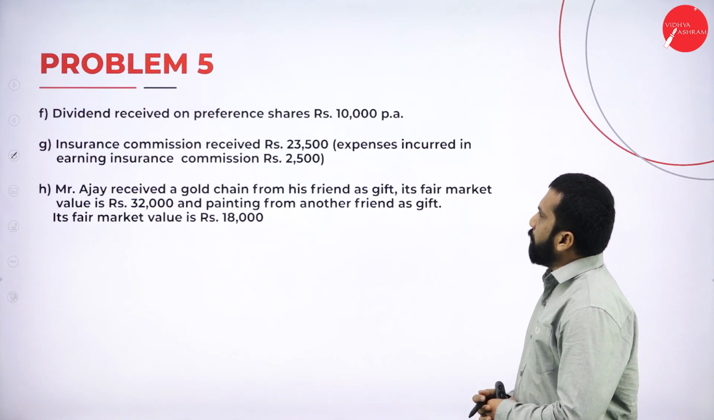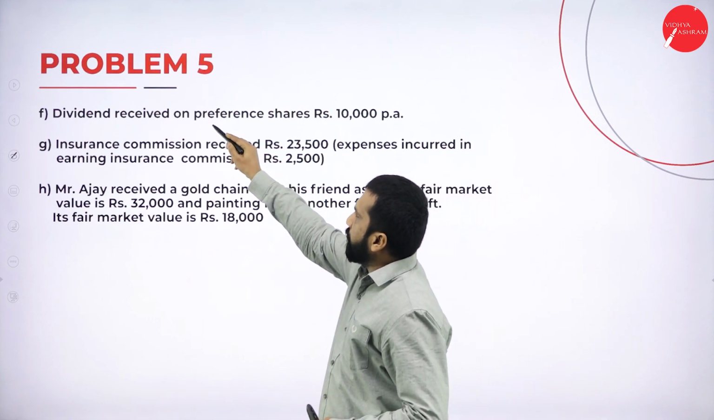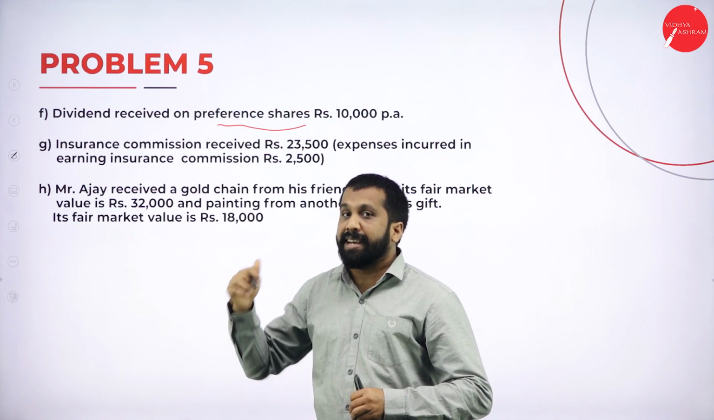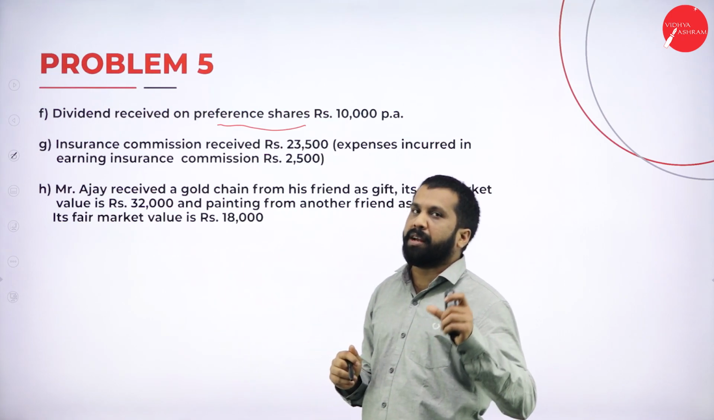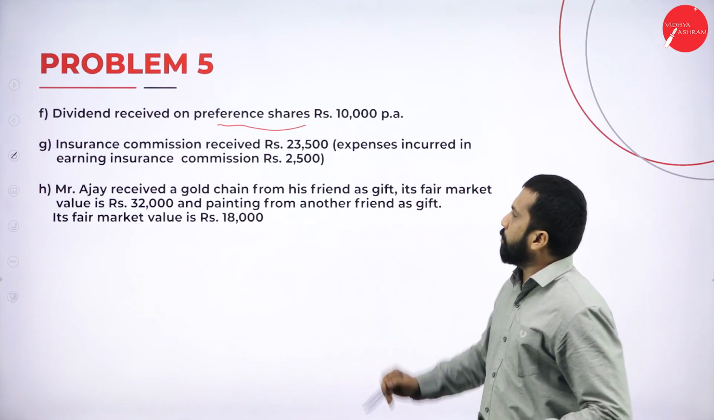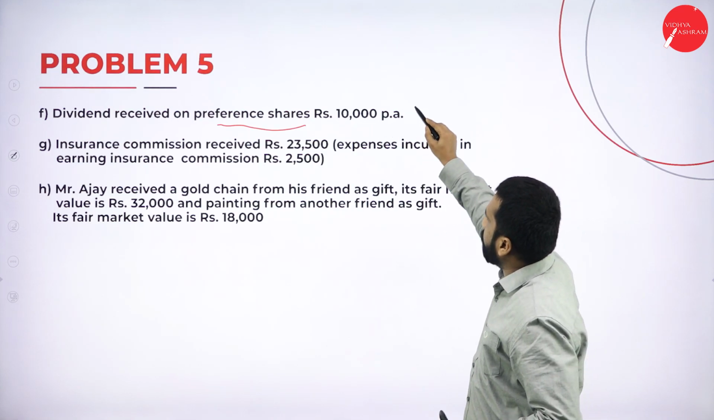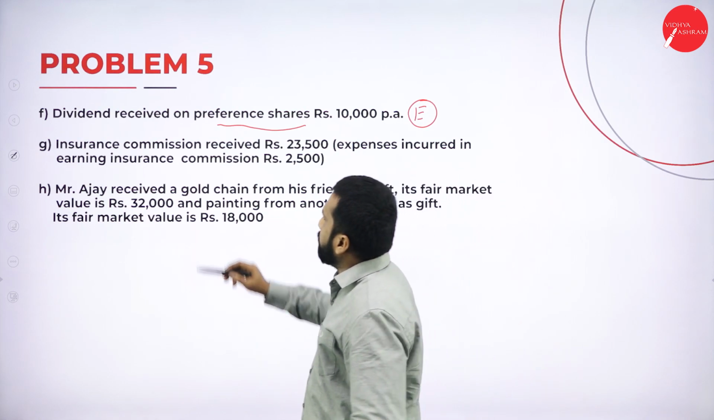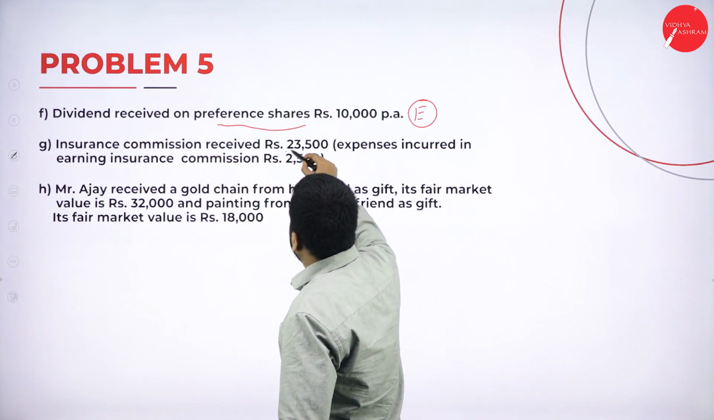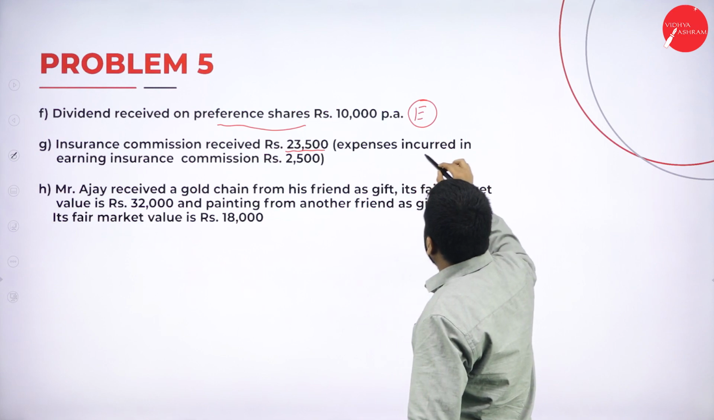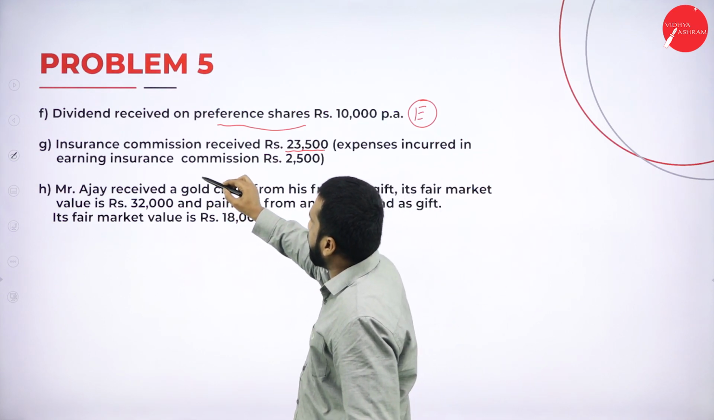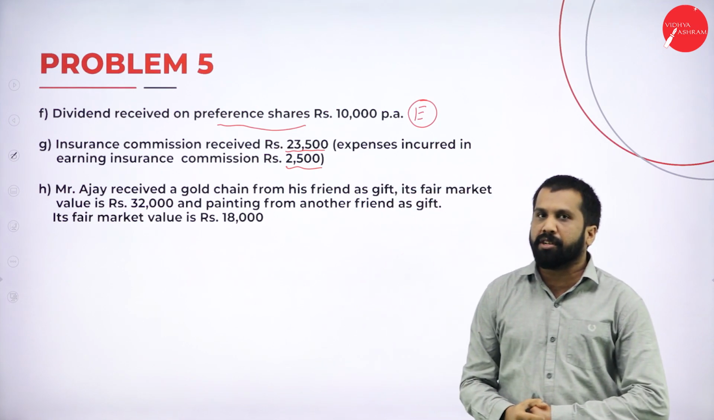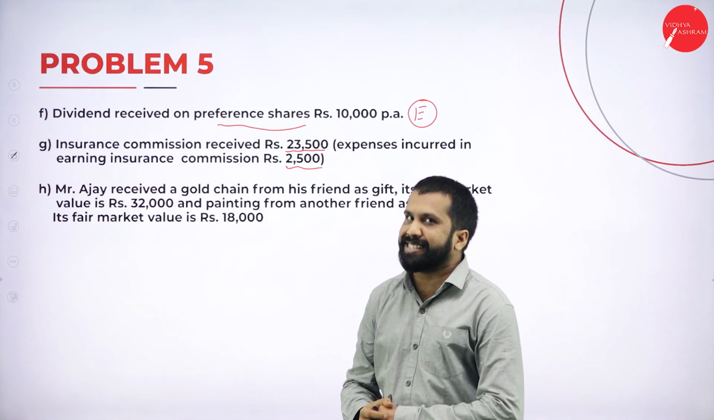Dividend received on preference shares. Have they mentioned foreign company? No. So we have to assume that it is an Indian company. So Indian company up to what limit? 10 lakh. How much here? 10,000. So it is exempted. Now, insurance commission received 23,500. Expenses incurred in earning insurance commission 2,500.